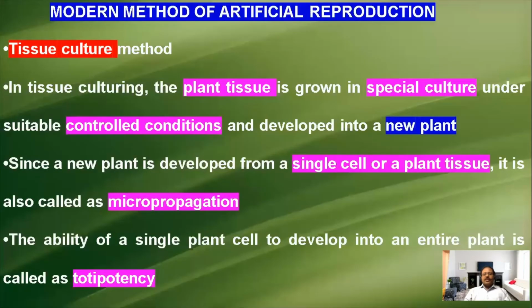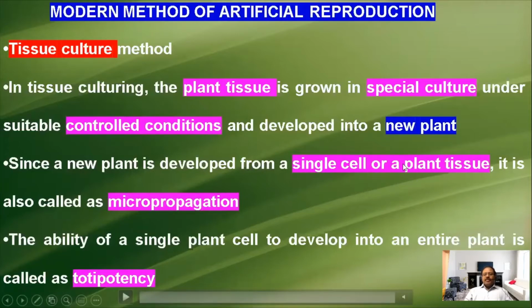Modern method of artificial reproduction. The modern method of artificial reproduction is also called the tissue culture method or micropropagation method. In the tissue culture method, usually a single cell of the plant or a small part of the tissue from the plant is taken out. It may be from the leaf or stem or the root. From any part of the plant, we can take a single cell or a tissue.